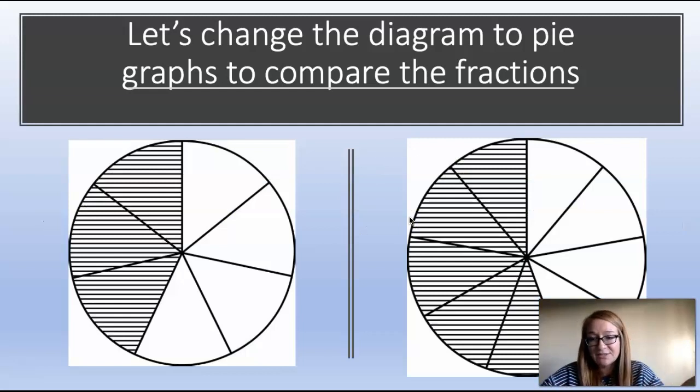So we're going to use these two pie graphs. On the left, we see 3/7, and we know that it's 3/7 because 3 pieces of the pie are shaded and 4 are left unshaded. On the right, we see 5/9, and we know that because 5 pieces are shaded and 4 are not.